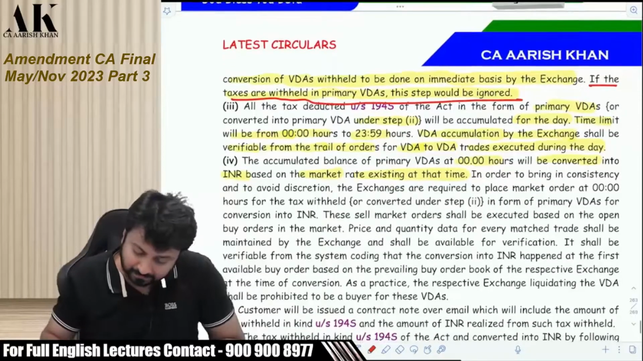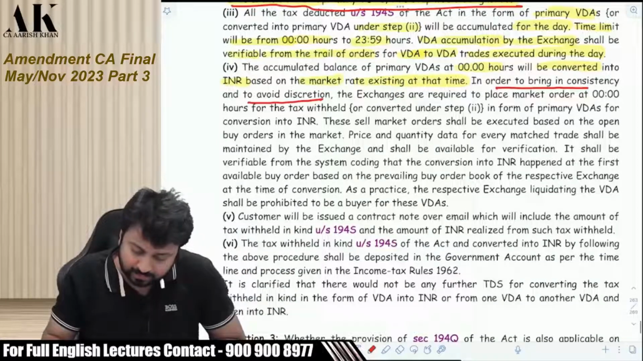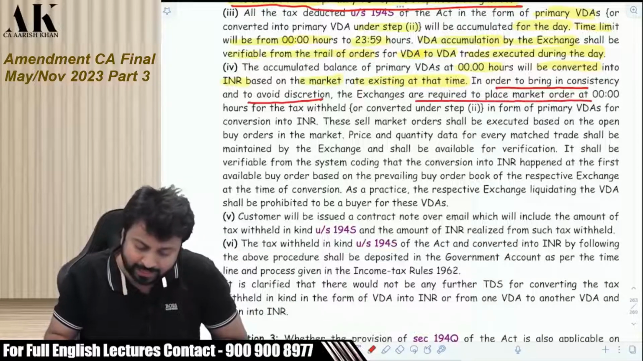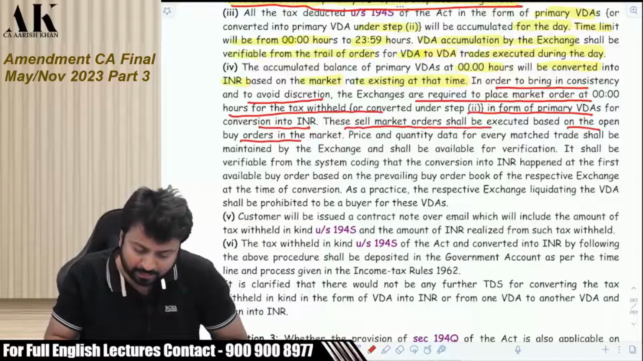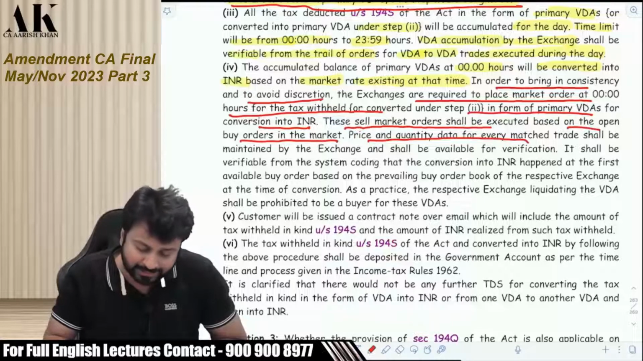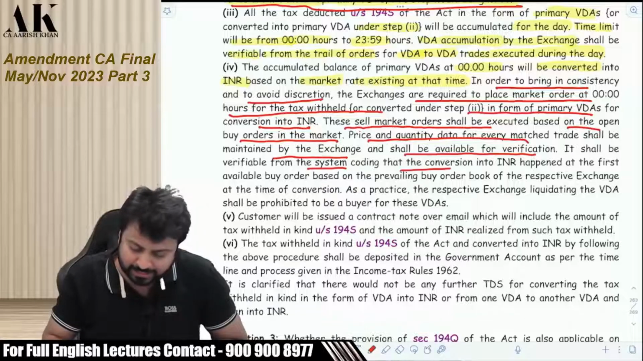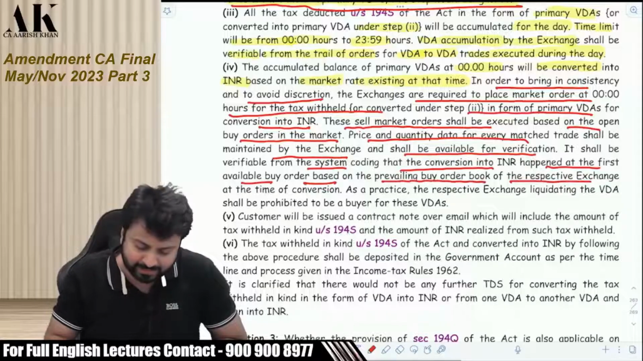Let's see. In order to bring consistency and to avoid discretion, the exchanges are required to place a market order at 12 hours for the tax withheld or converted under step 2 in the form of primary VDA for conversion into INR. This sell market order shall be executed based on the open buy orders in the market. Price and quantity data for every matched trade shall be maintained by the exchange and shall be available for verification. It shall be verifiable from the system coding that conversion into INR happened at the first available buy order based on the prevailing buy order book of the respective exchange at the time of conversion.